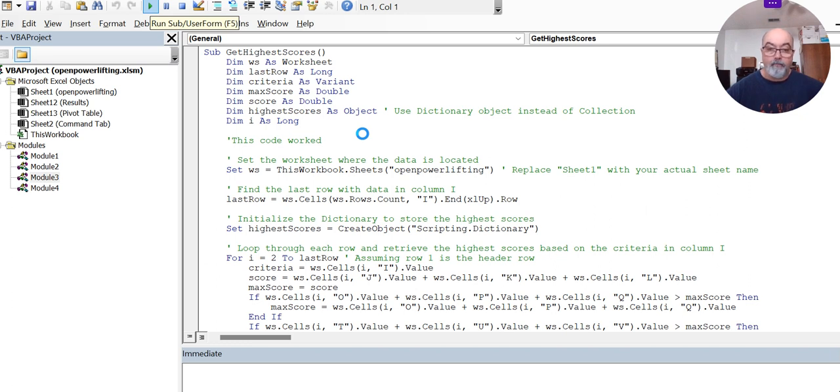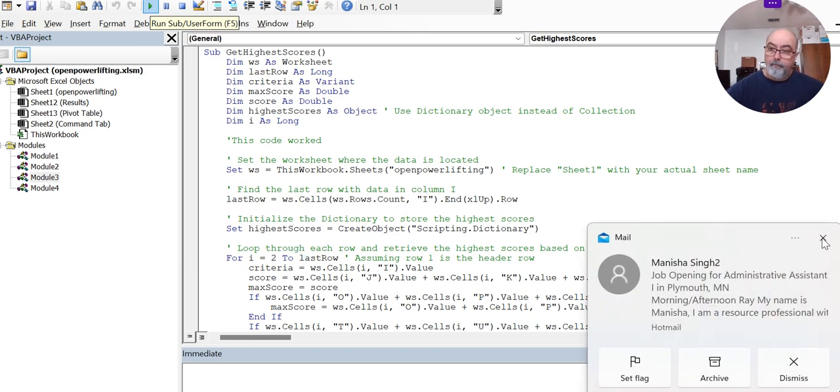So it's taking a little bit of time on the VBA side. Eventually, the immediate window that you're seeing here at the bottom, VBA's immediate window, is going to display the results in that area.